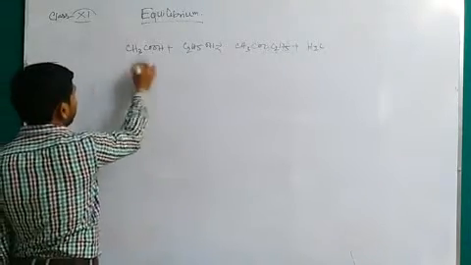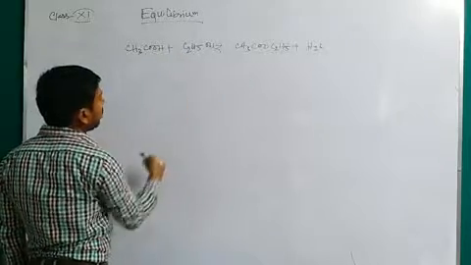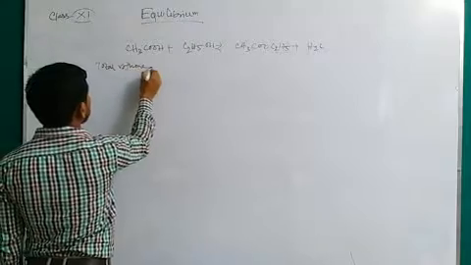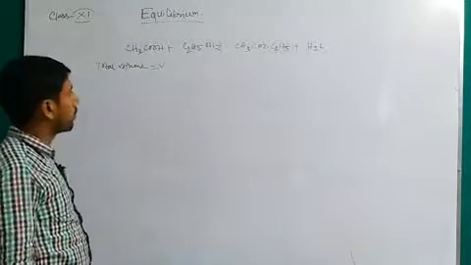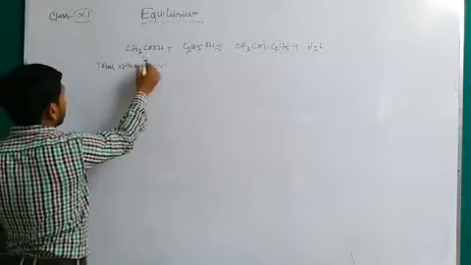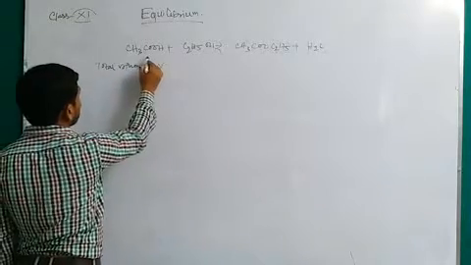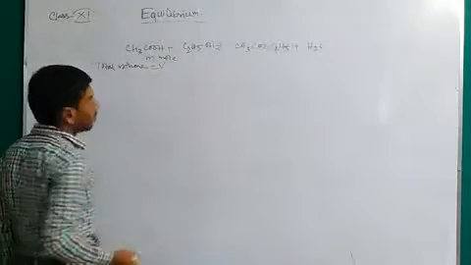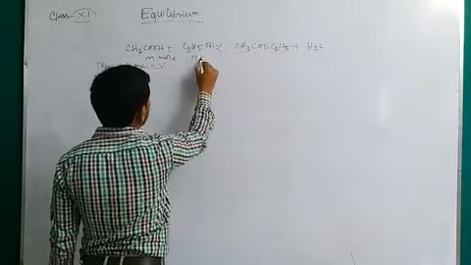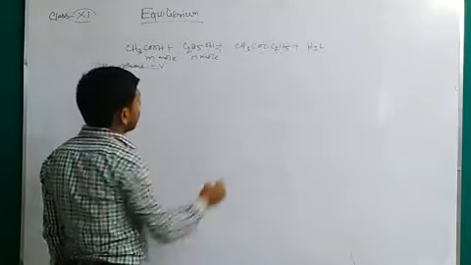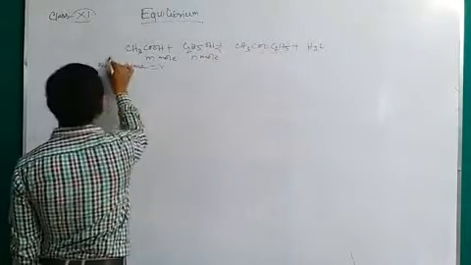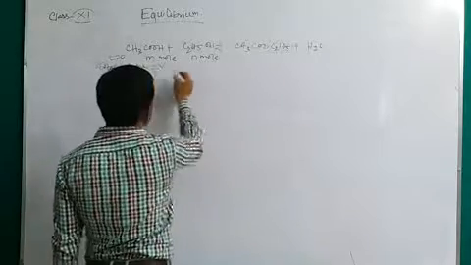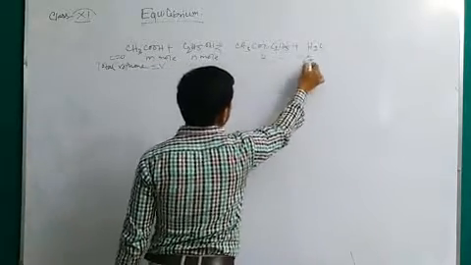Now, as all are liquid, the total volume is V. In the starting, suppose there are m moles of acetic acid and n moles of ethanol, and at t equal to 0, that means when the reaction has not started, it is m mole, n mole, and 0, 0 for the products.